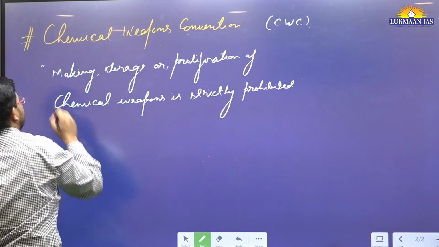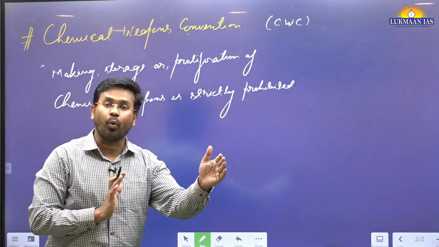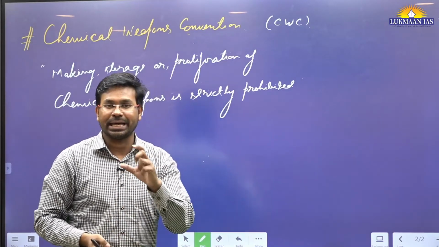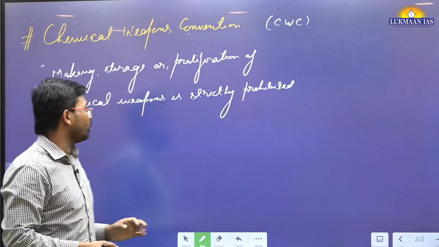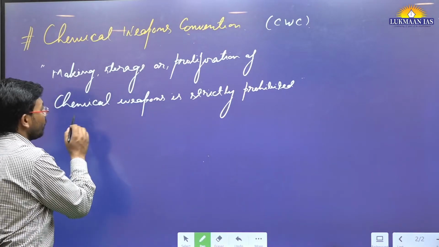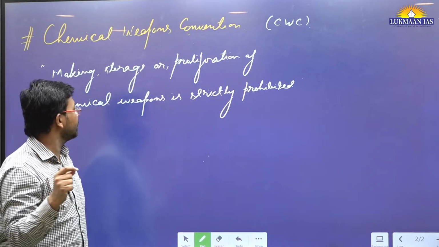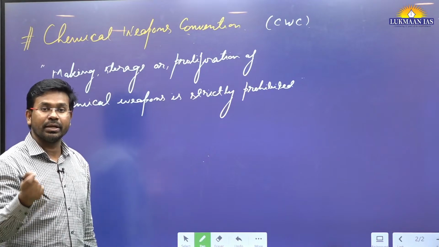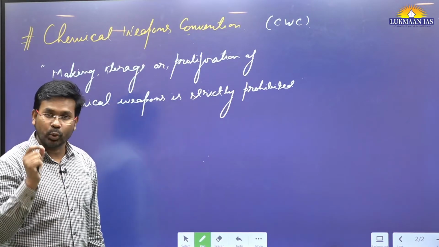Means even if parties are warring with one another, if parties are in a stage of war with one another, still making, usage, storage, proliferation of chemical weapons is totally prohibited.